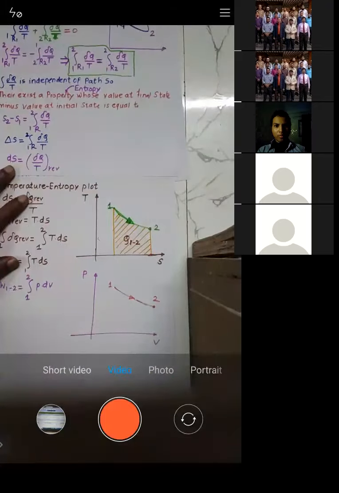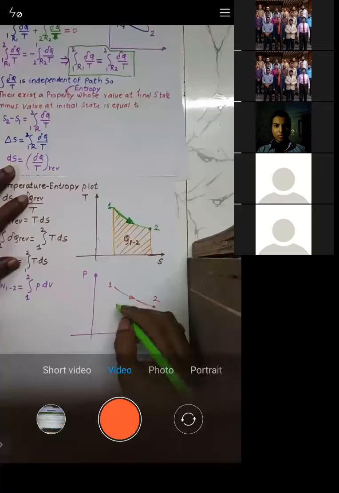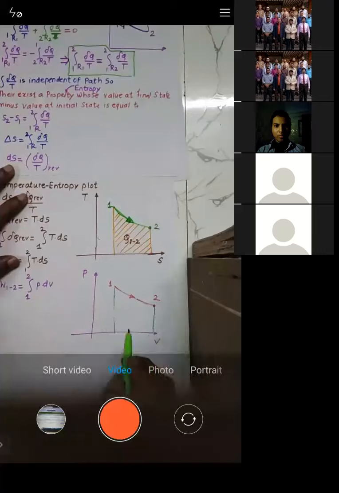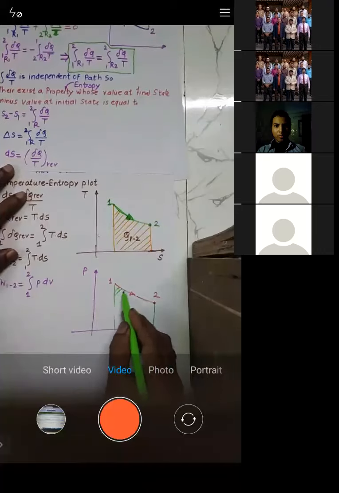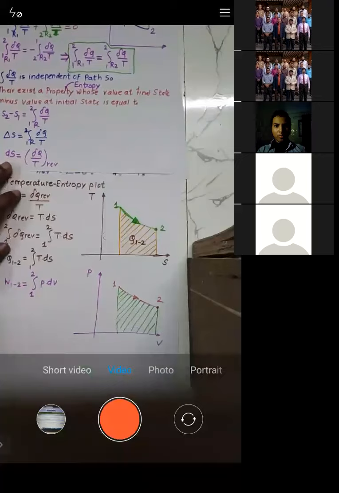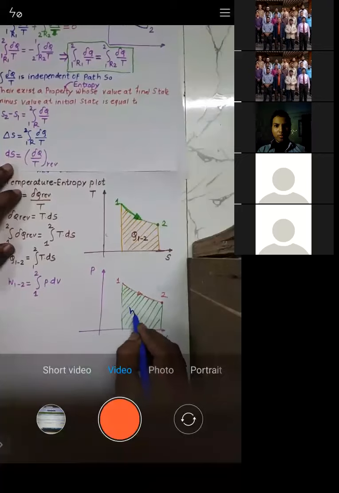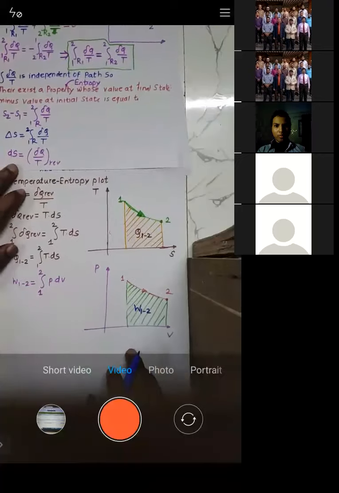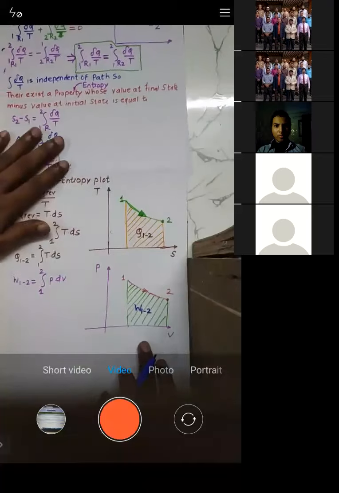If you see the area which is coming below this process, this is the area below the process. If you calculate this area, what will it give? It will give you the value of work transfer.